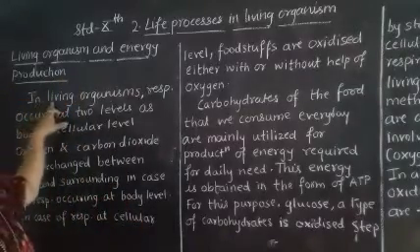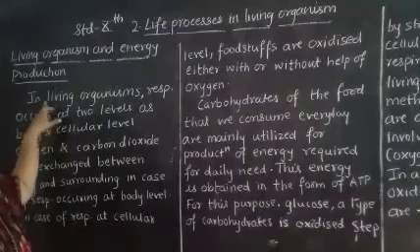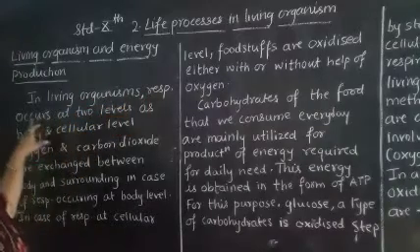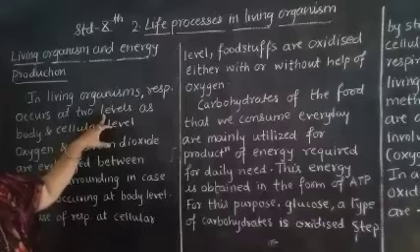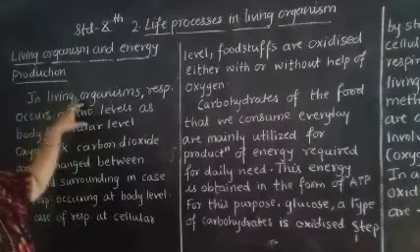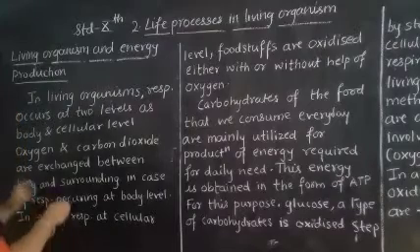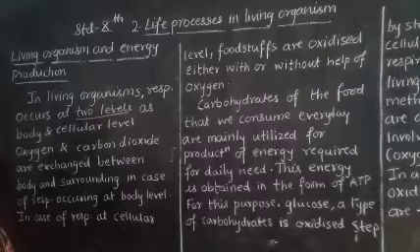See here, in living organisms, respiration occurs at two levels. What is told here? In living organisms, the respiration occurs at two levels. Which are the levels here?